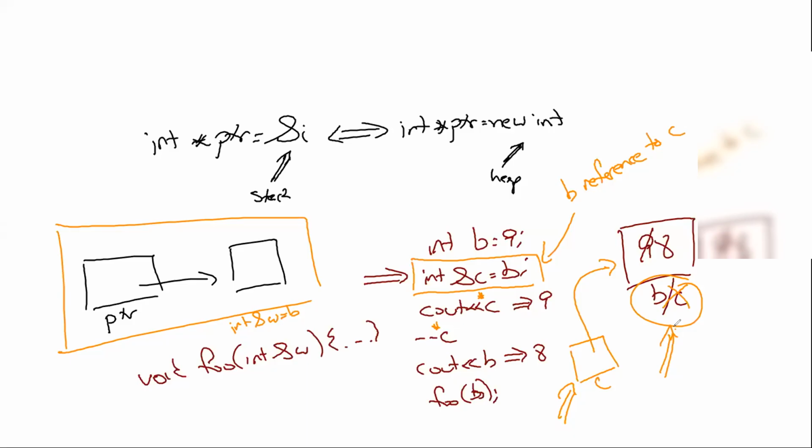References are pointers, just like regular pointers, which means that if we look at the symbol table, we'll get to see two different addresses. The address of ptr and the address of a are not the same. They're actually very different.